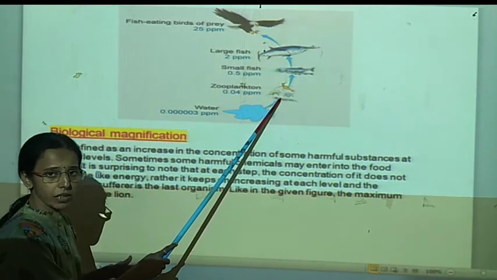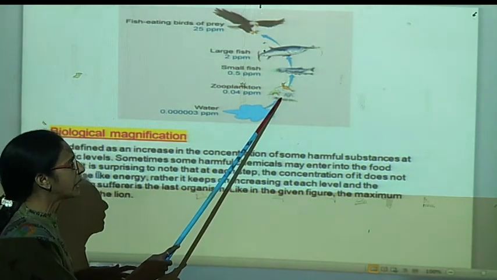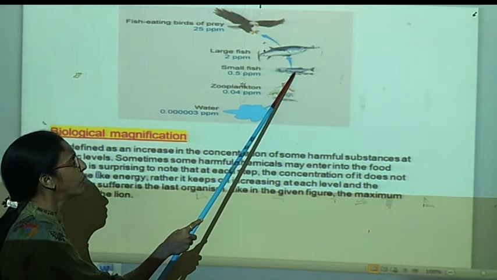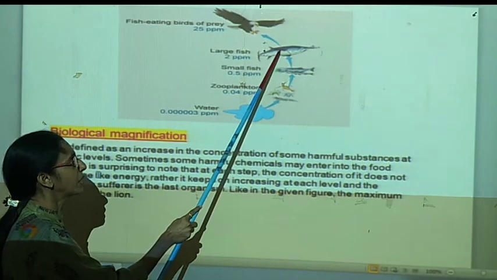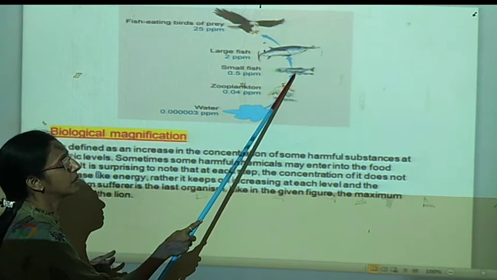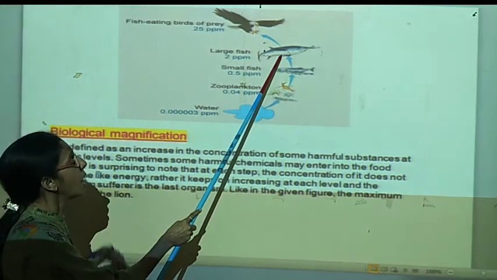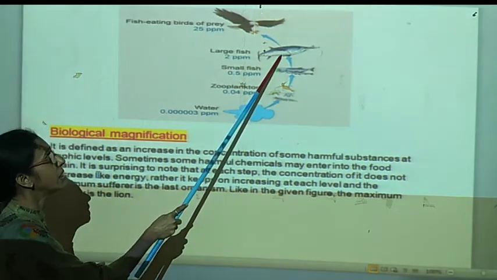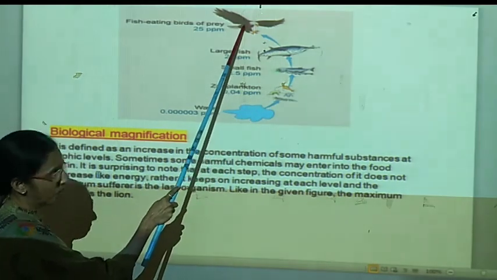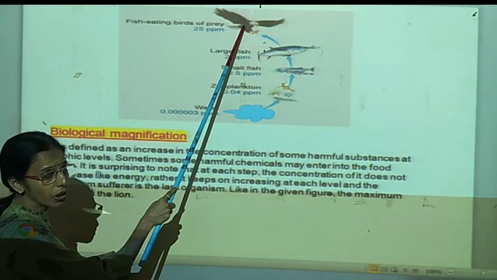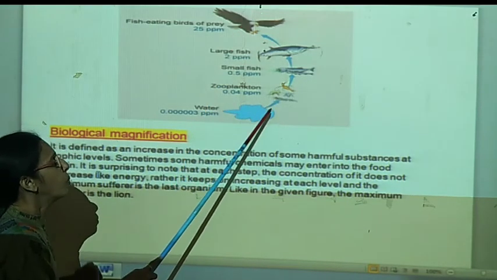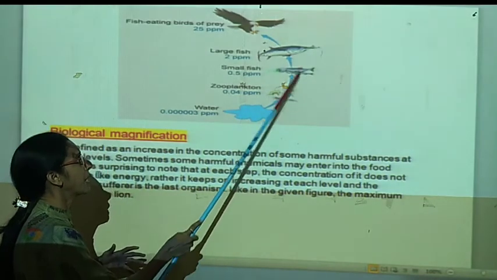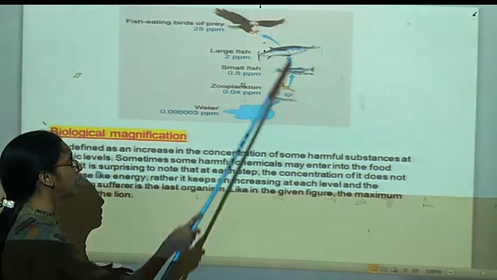In the zooplankton, that hazardous chemical substance gets accumulated, and from it gets accumulated into the body of the small fish. Small fish is eaten by the large fish, means that hazardous chemical will go into the large fish. Again, the same large fish which has that hazardous chemical in its body, it will go into the body of the bird, because one living thing is eaten by the other living thing in the food chain.